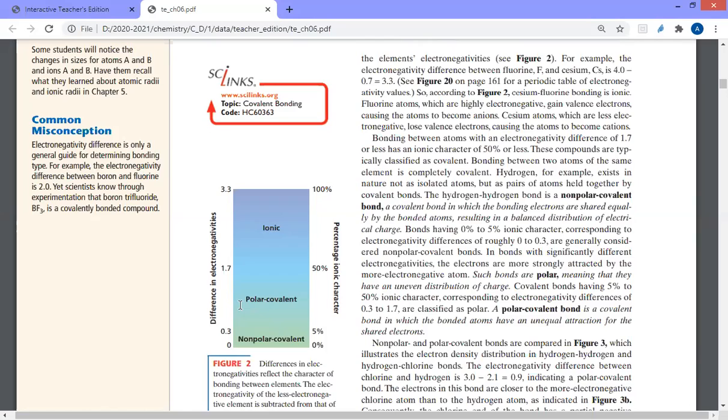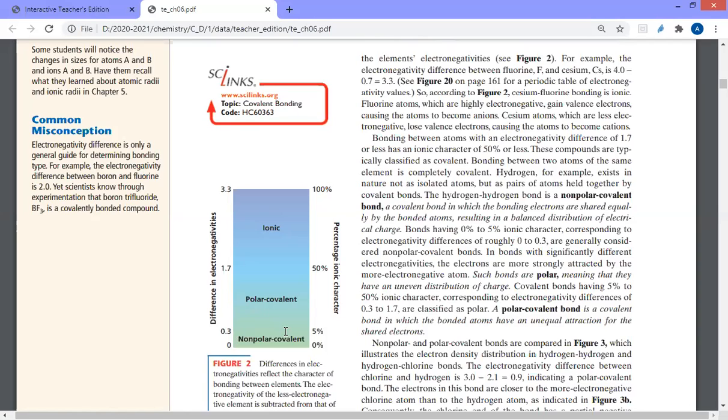So here we find if the difference is between 0 and 0.3, it's a non-polar covalent bond. What is meant by non-polar covalent bond? It means the difference in electronegativity between the two elements could be 0 or even slightly different. It is 0 if the two atoms making the covalent bond are exactly the same, like in the hydrogen molecule H2, oxygen O2, nitrogen N2. In these, the two atoms are the same, so their nuclei have the same attraction force on the electrons.